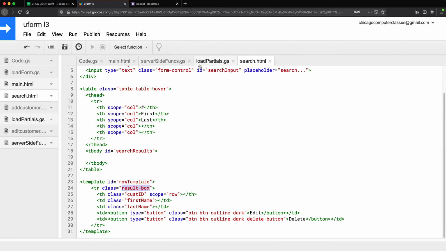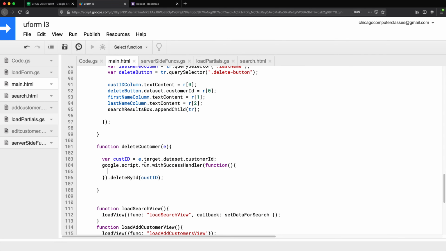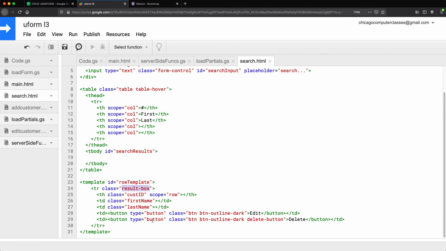And the way we can do that, we can go back to this and we can take that target. And for this, we're going to have this method closest. And what it does, it finds the first parent with that selector. And our selector is going to be, remember, that class result box. So this is going to travel from that delete button up in this code. This is the button we're clicking on. It's going to go to this TD.